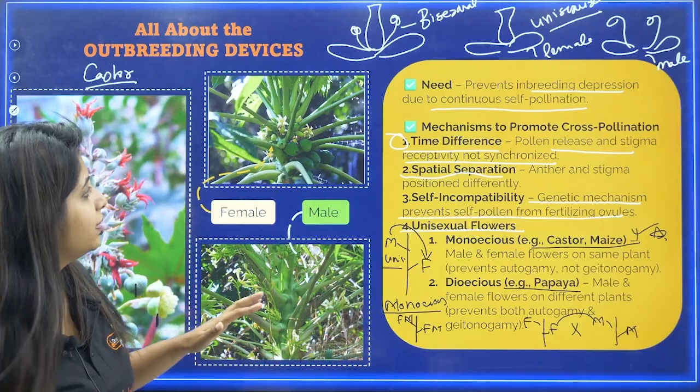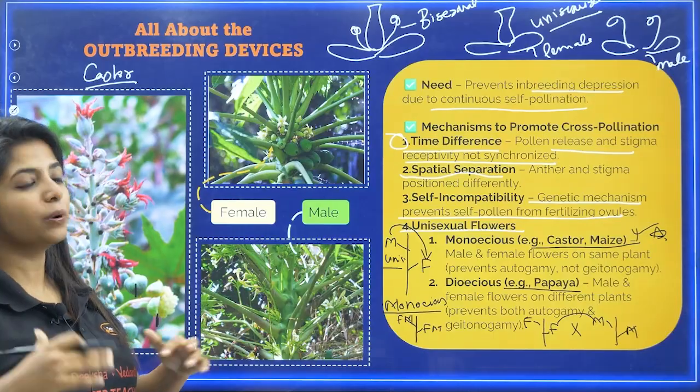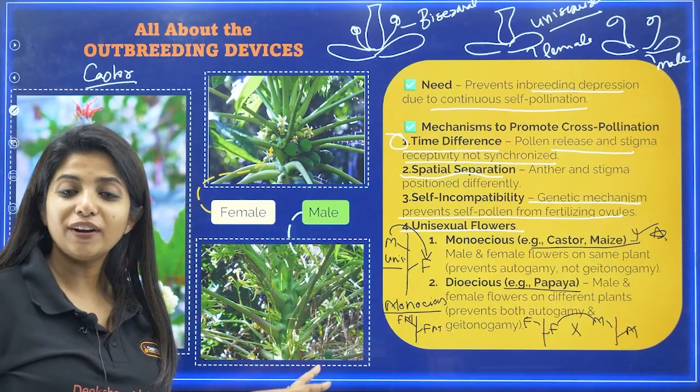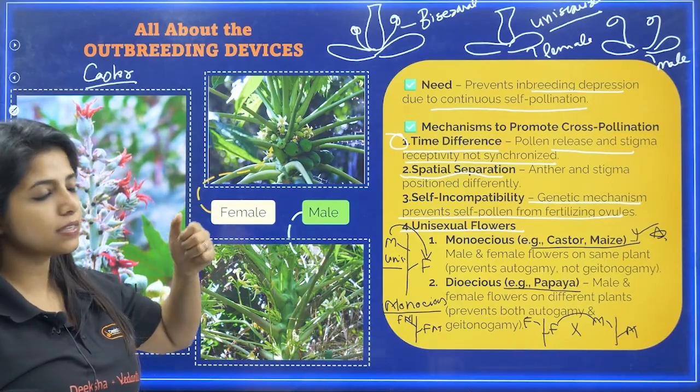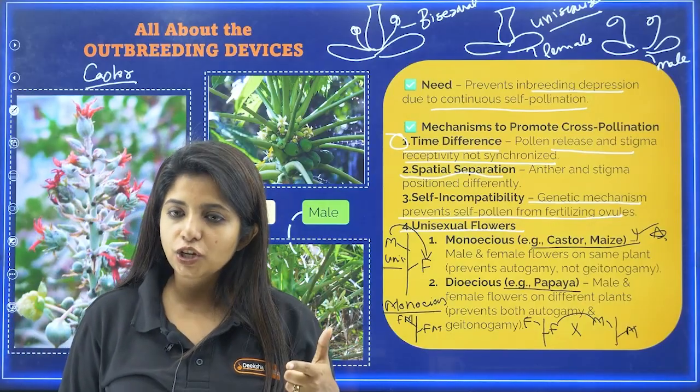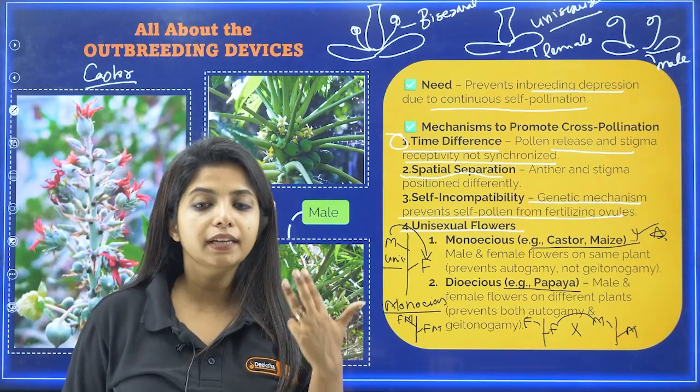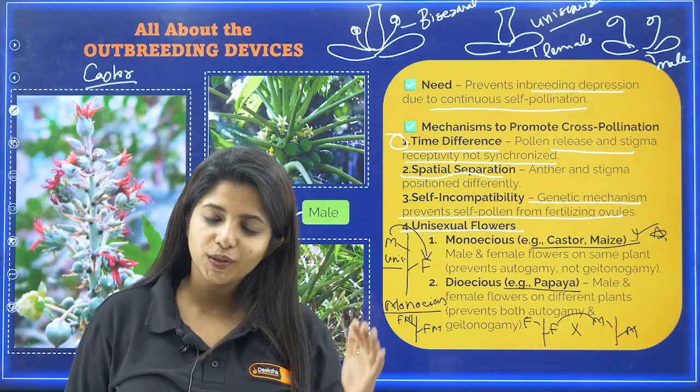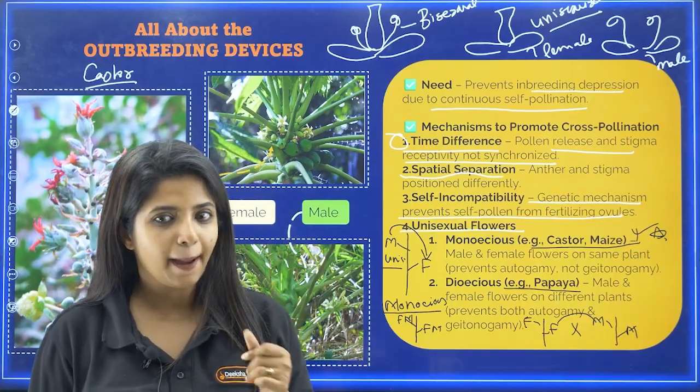Okay, so these are the mechanisms to promote cross-pollination or to prevent self-pollination. These are the outbreeding devices: time difference, spatial separation, self-incompatibility, and formation of unisexual flowers. You can write these points and you will get your marks.